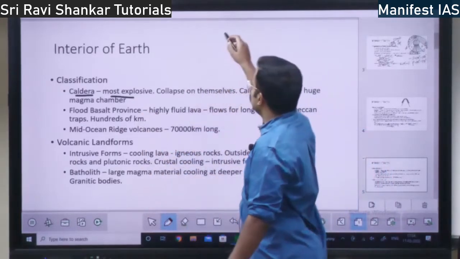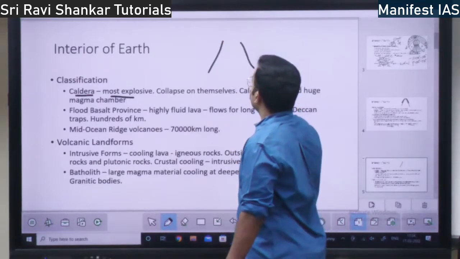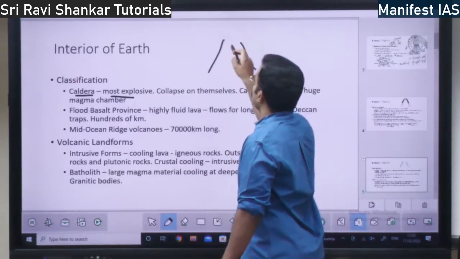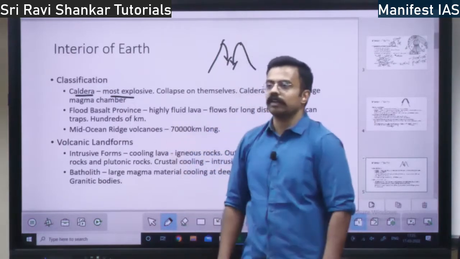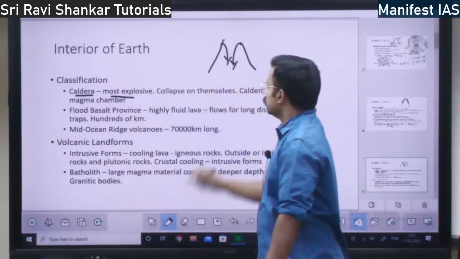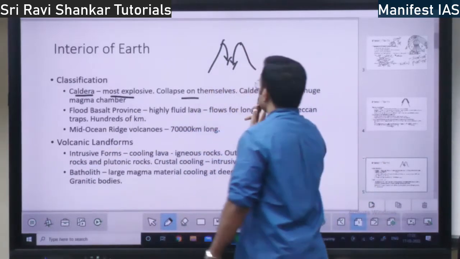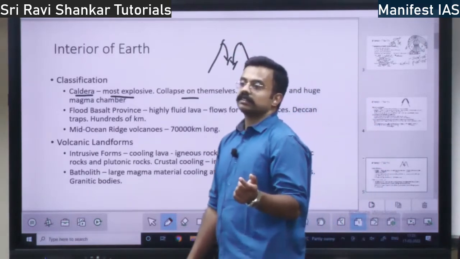So what happens? Calderas actually don't build any structure. See, there will be a structure like this. Here an explosion will happen and this will collapse. The volcano will collapse within itself because of the huge explosion. That is the collapse on themselves. These are called calderas.